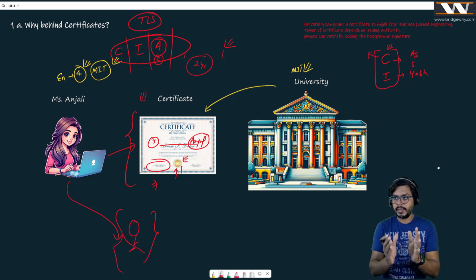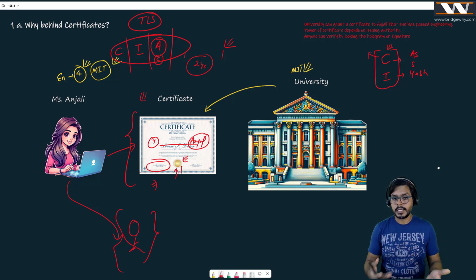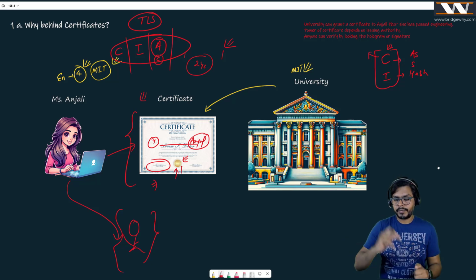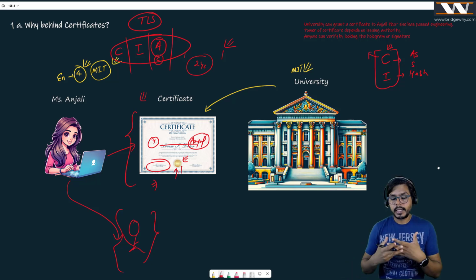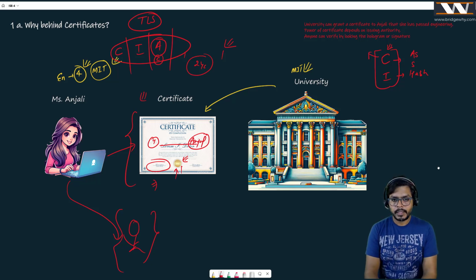Because if Anjali possesses the certificate, Anjali can prove that she is Anjali, who has passed a 4 year engineering program from the university. And don't you think we are solving the same problem? If somebody good can certify HDFC Bank, that yes, you are HDFC Bank, and here is your certificate, then HDFC Bank can show the certificate to anybody who wants to authenticate it. As simple as that, right?